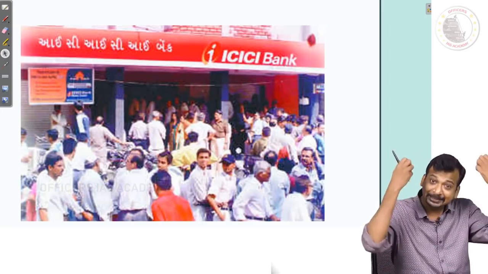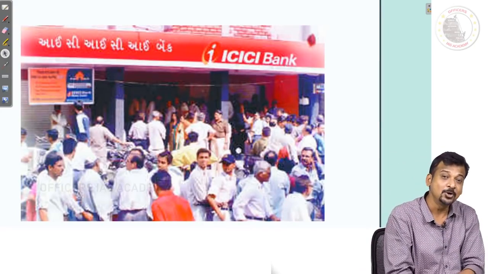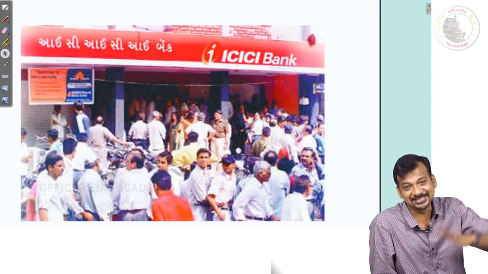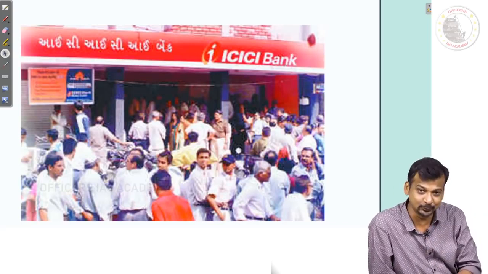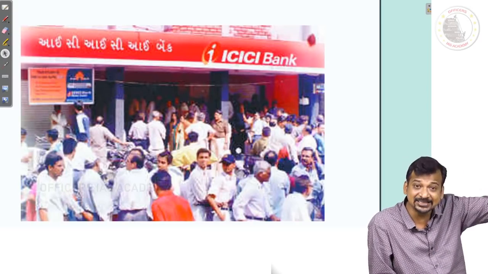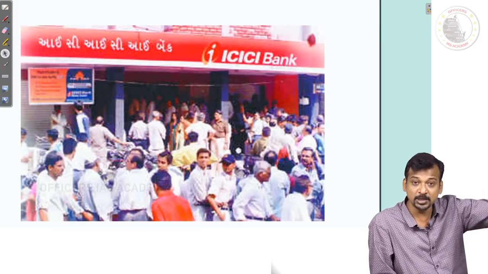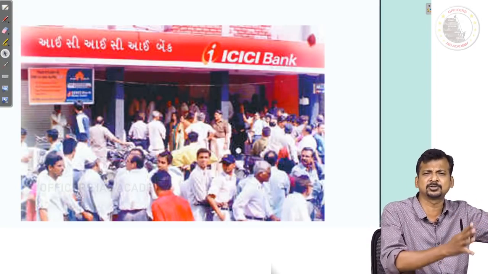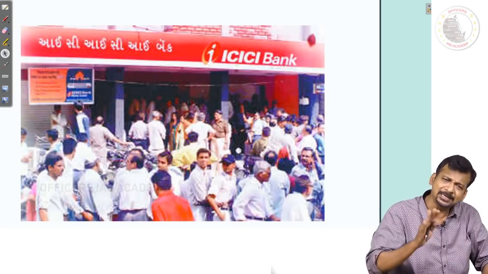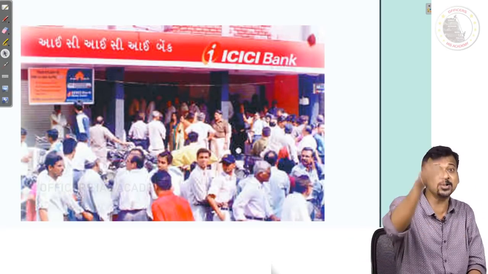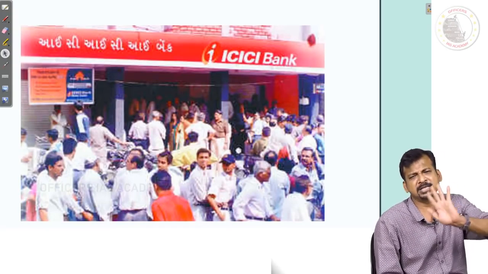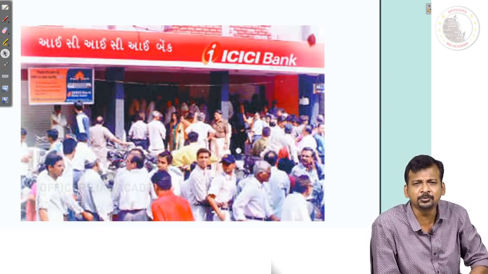So people were restless. One good thing for ICICI was that this news didn't go to adjacent states. It was confined to Gujarat. So ICICI was bringing cash from adjacent states like Maharashtra and Madhya Pradesh, especially from Mumbai. Lots of trucks of cash were coming to ICICI Gujarat, and they were paying, telling people, boss, we are okay. Then the Reserve Bank of India gave a statement. This all happened in 2003. The Reserve Bank of India governor said it is absolutely safe, nothing to worry.